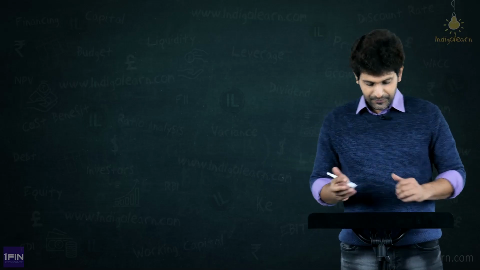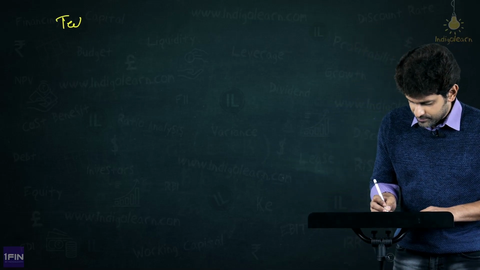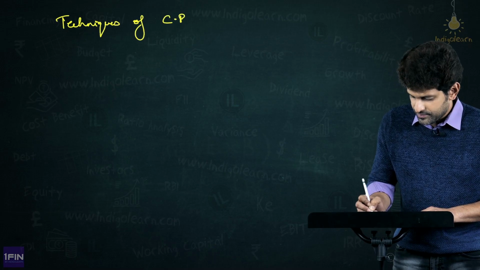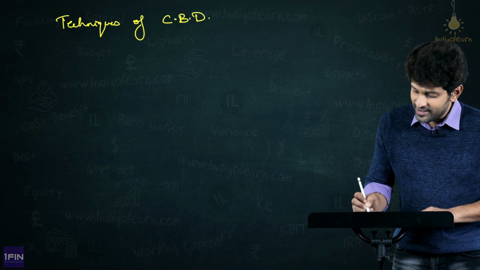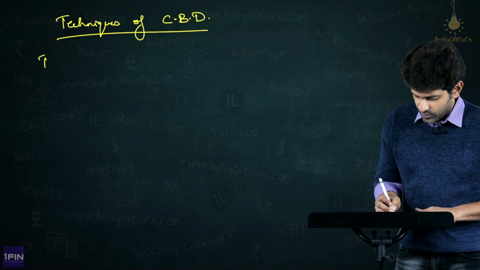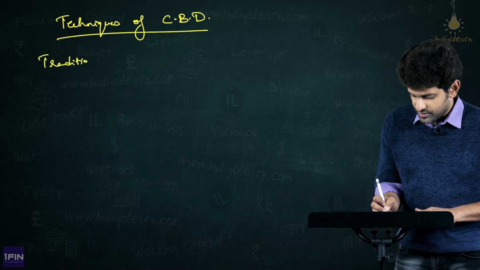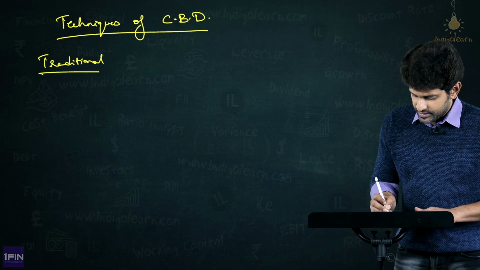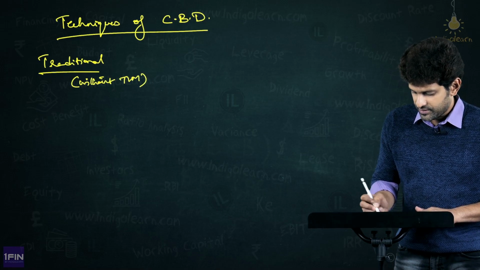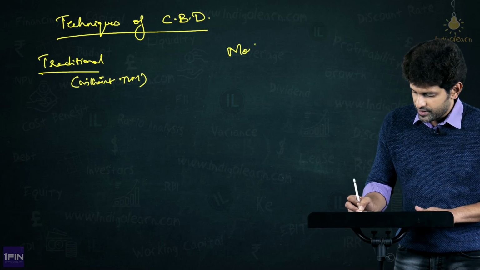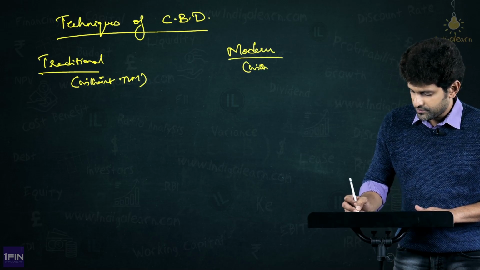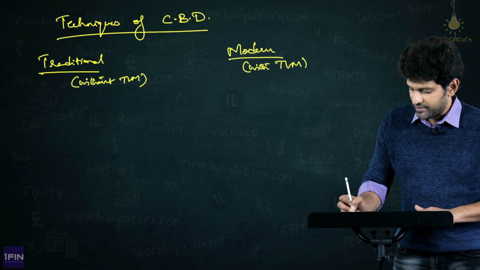Friends, let's now move to the next and a very, very important concept, that is techniques of capital budgeting. Techniques of capital budgeting decisions, we can call it. We said there are two types of techniques. One is traditional, that is without time value of money. The other is modern, which is with or considering time value of money.